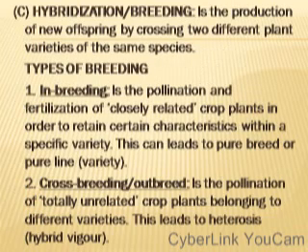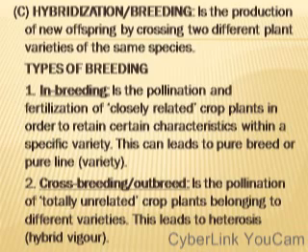Hybridization or breeding. This is the production of new offspring by crossing 2 different plant varieties of the same species. For example, within the maize species, we have different varieties. We have white varieties and yellow varieties. They can be bred together to have another variety. I'm going to show you some pictures